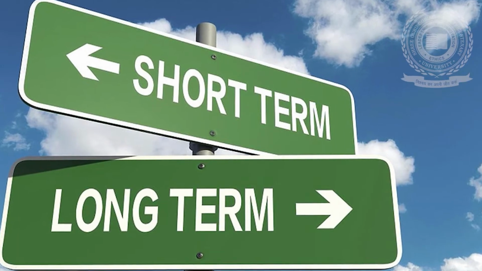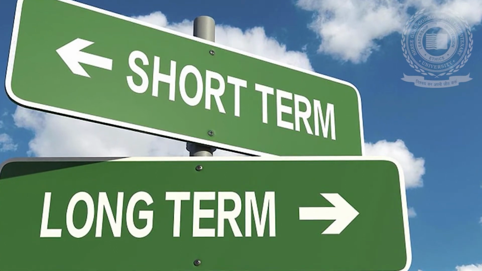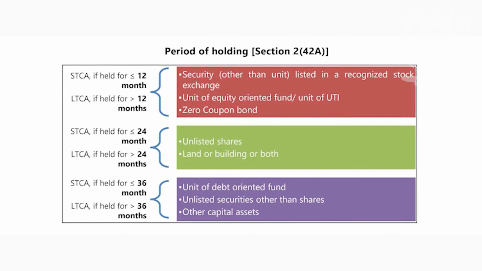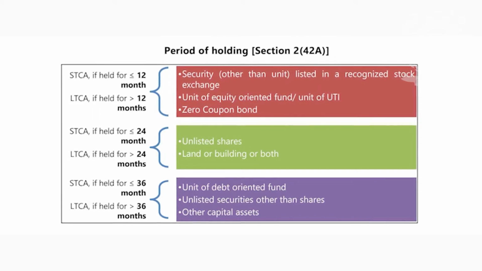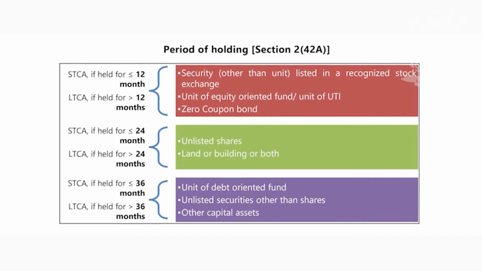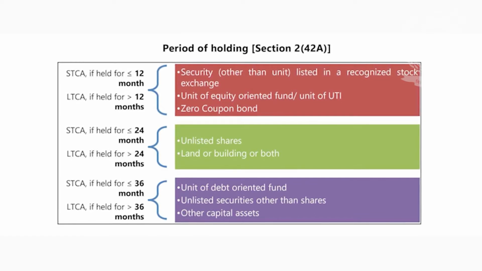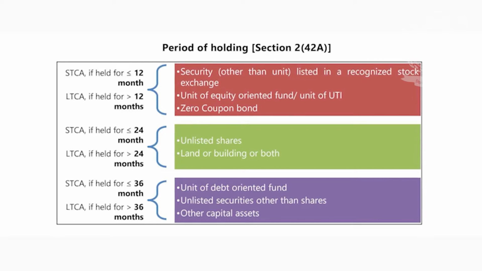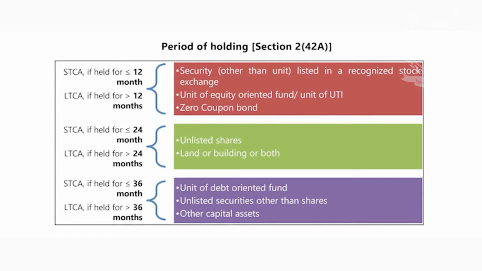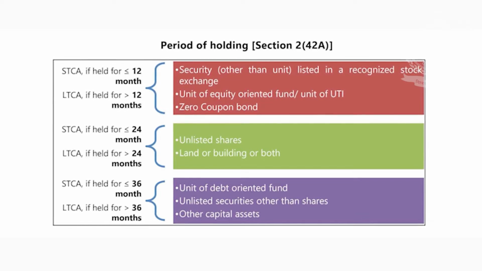Now, capital asset has been divided into two parts, that is short-term capital asset and long-term capital asset. Any gain arising on short-term capital asset is called short-term capital gain. Any capital asset held by an assessee for not more than 36 months immediately preceding the date of its transfer is known as short-term capital asset. Further, for any shares, any instruments, any stock market mutual fund, if such assets are transferred, then holding cannot exceed 12 months.